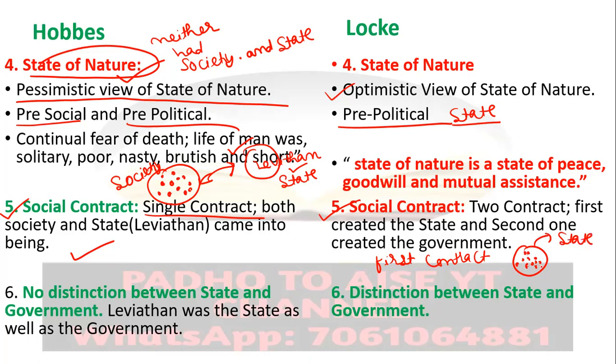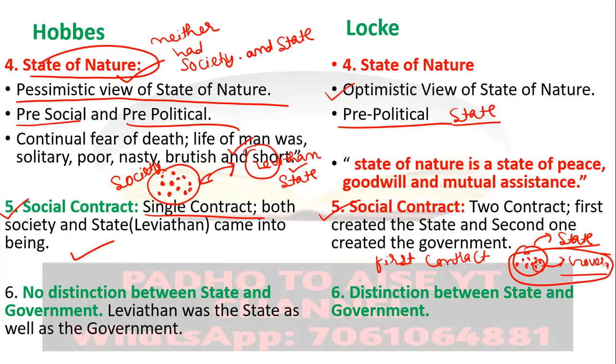And after that, there were a bunch of individuals who placed a government, and there was a second contract with government and individual. That means there was a clear-cut differentiation between state and government. And in fact, government was the part of the contract.